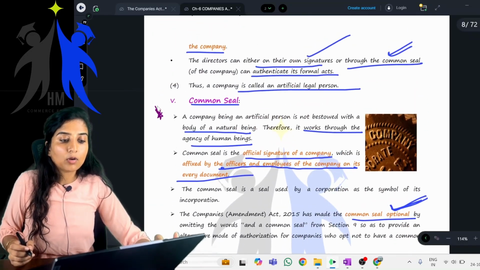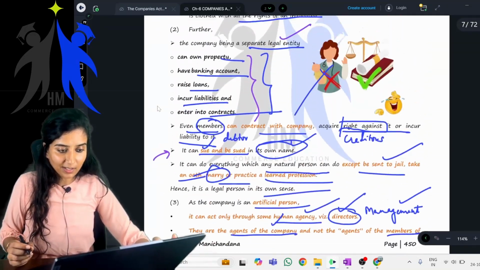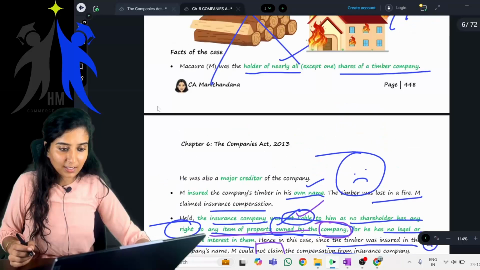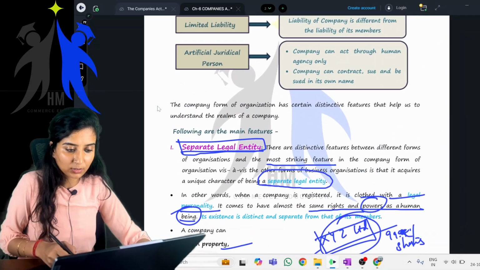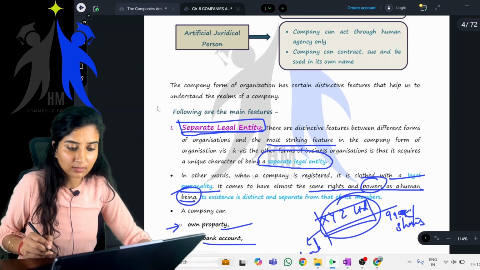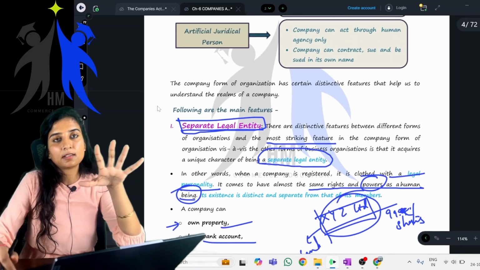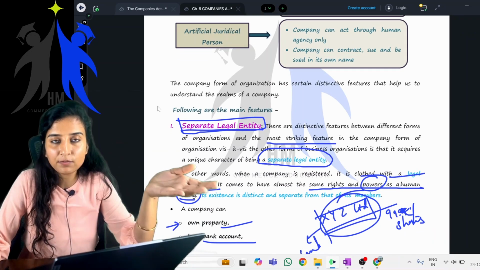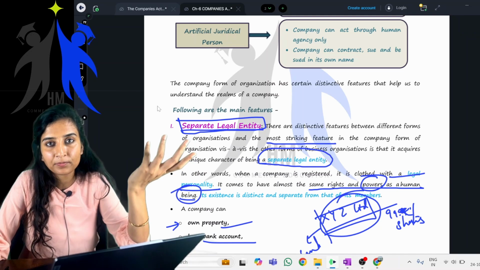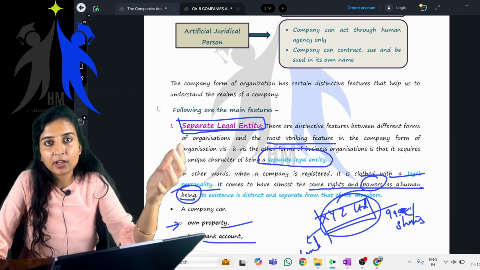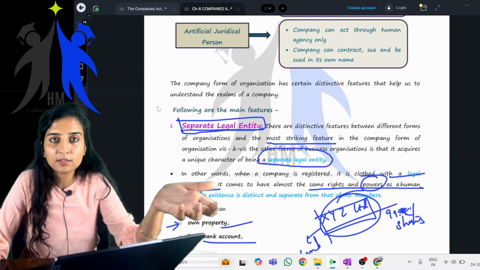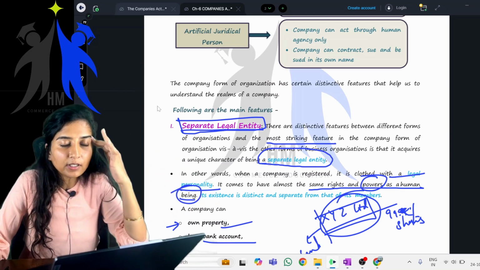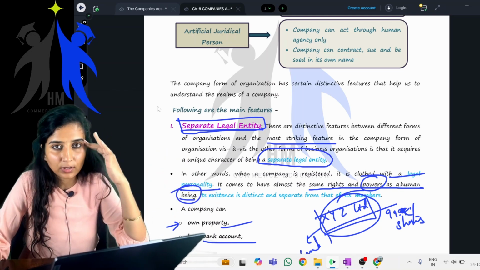Now, children, before leaving, I just want you all to write a memory technique here, just next to the features of the company. So there are 5 features of the company. It's very easy for you all to remember if you know the concept. If you have understood the concept, if you have been with me together for these 2 classes, it's very easy for you to remember. You don't have to even use any memory technique to remember this.